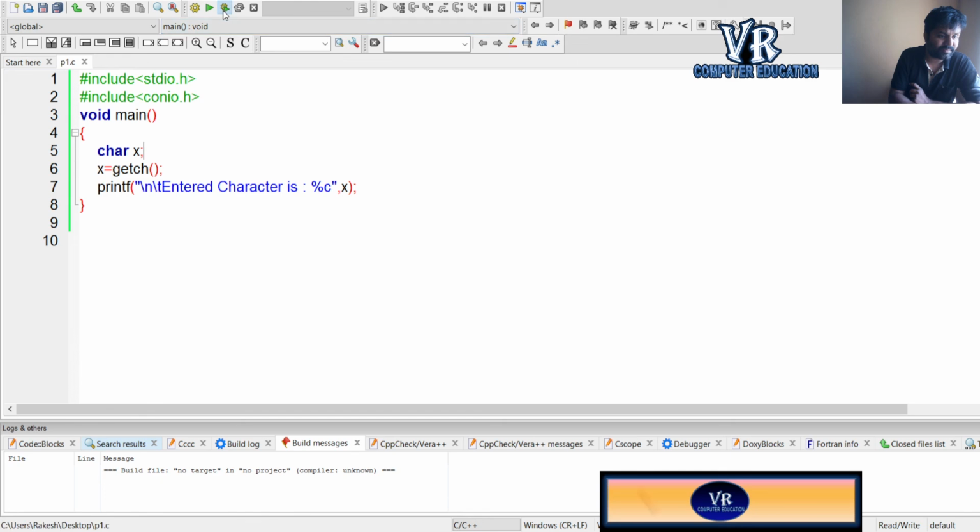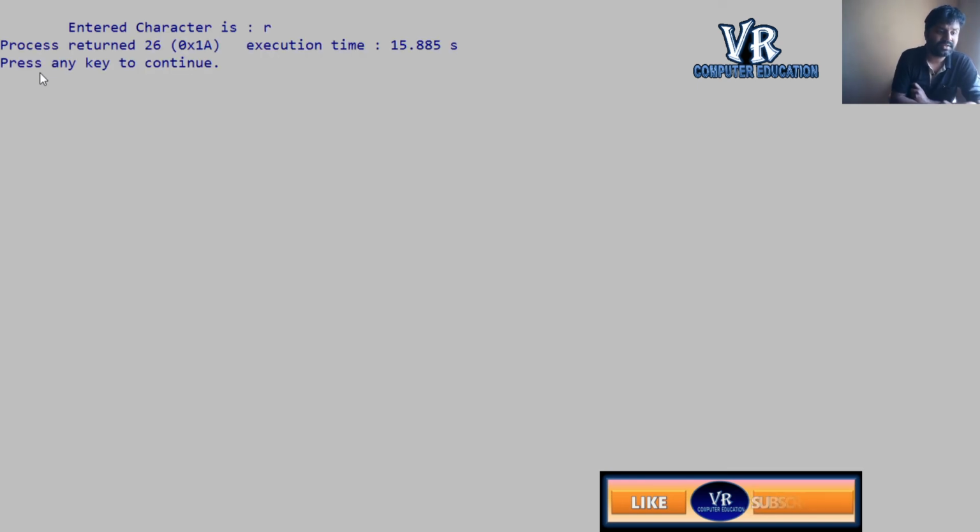I'm running the program getch. Now observe carefully. The console is waiting, blinking. Now I'll enter R. See, is R displayed anywhere in the console? No. Whatever character we entered is immediately displayed in the console. See, this is the console.